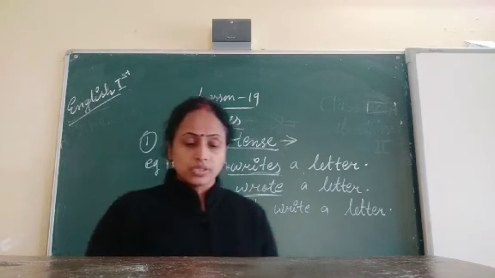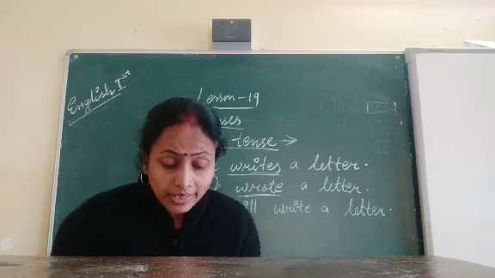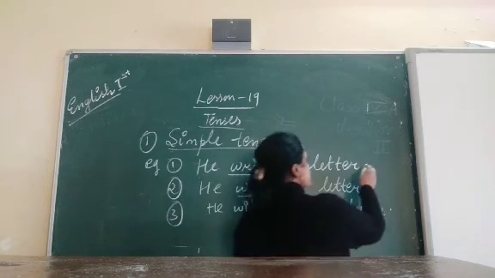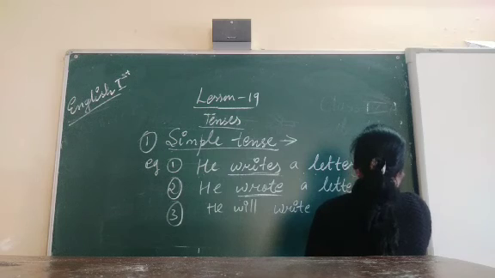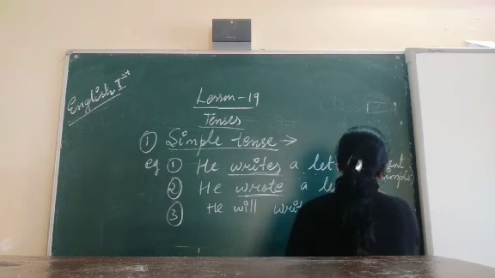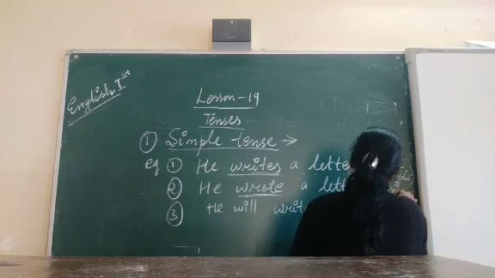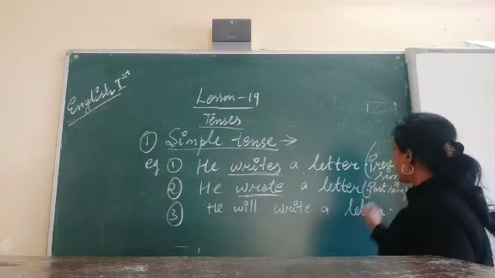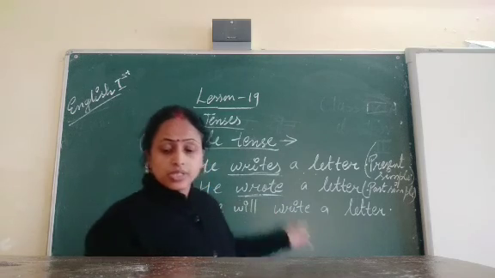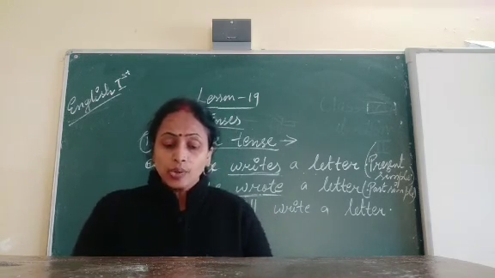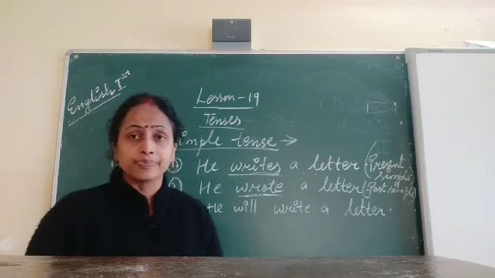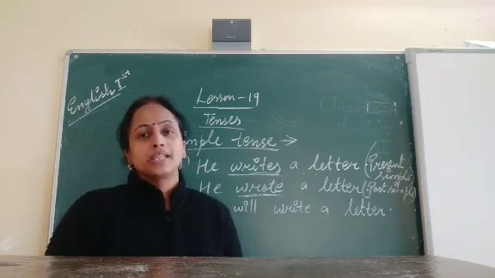So it tells us the action has already taken place in the past time. That's why we call it the past simple tense. So this is an example of present simple tense, and this is an example of past simple. Why? Because wrote is the verb, and the action has already taken place in the past time. Clear?